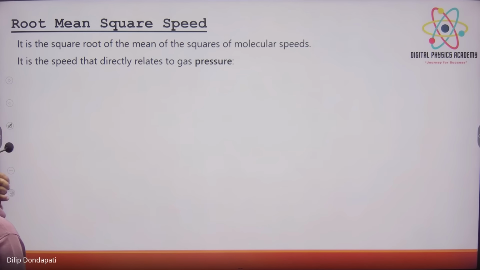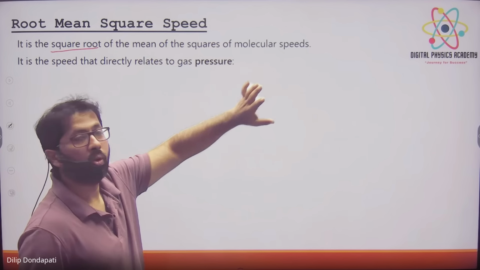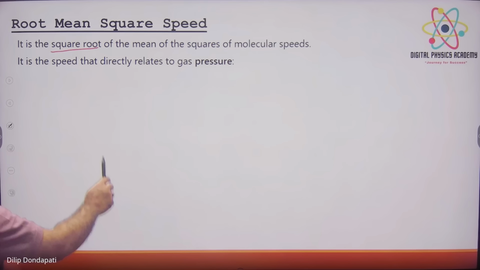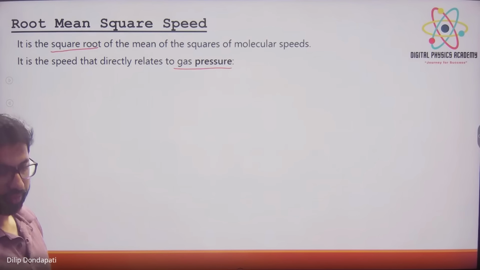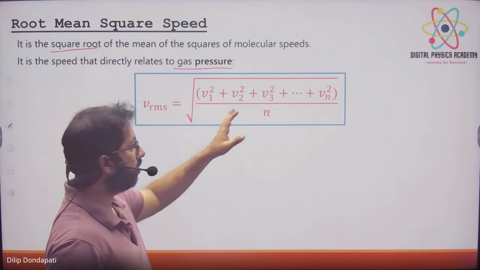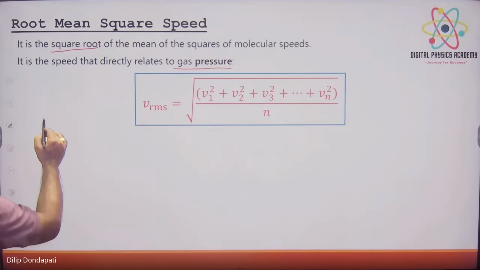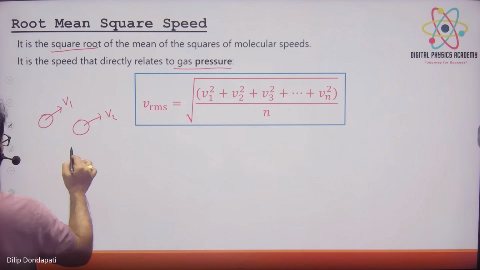Root of v1 square divided by n. Root of the sum of squares of all the velocities. So it is the square root of the mean of the squares of the molecular speeds. It is a speed that directly relates to gas pressure. Only this speed relates to the pressure. The formula is root of v1 square plus v2 square and so on to vn square, by n. Suppose the molecules are going with different speeds v1, v2, v3 and so on to vn.